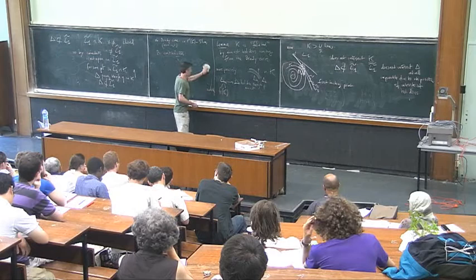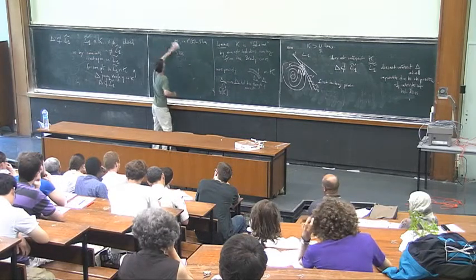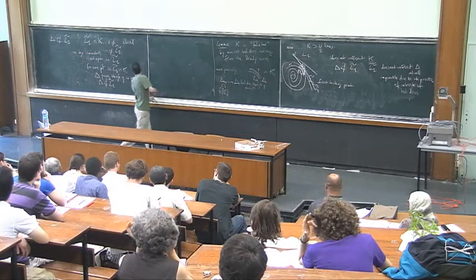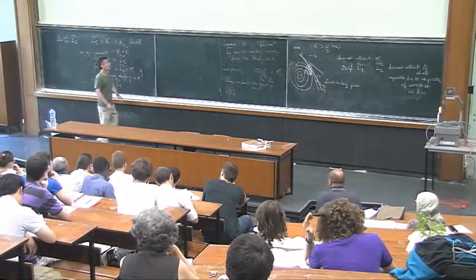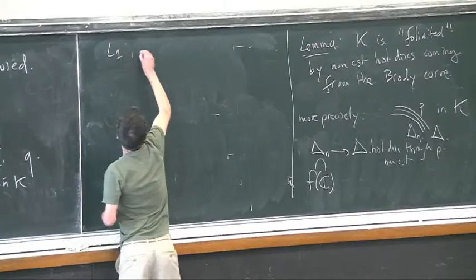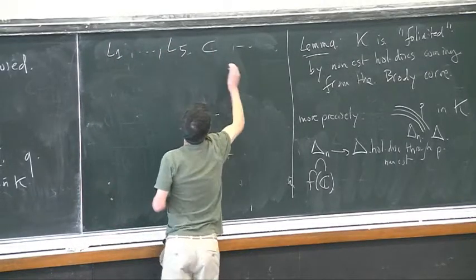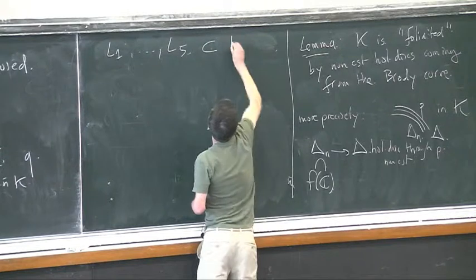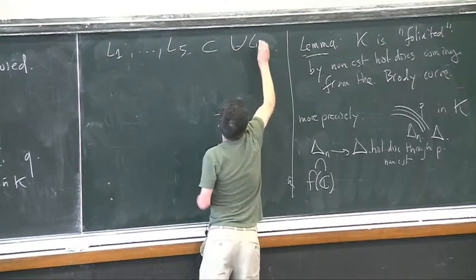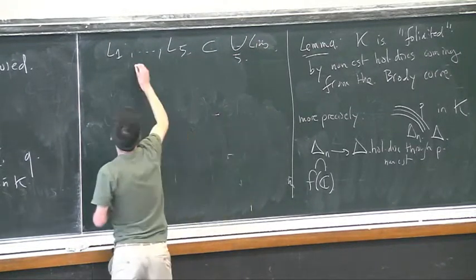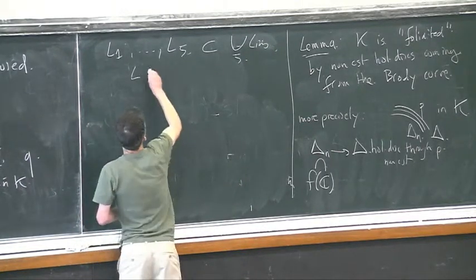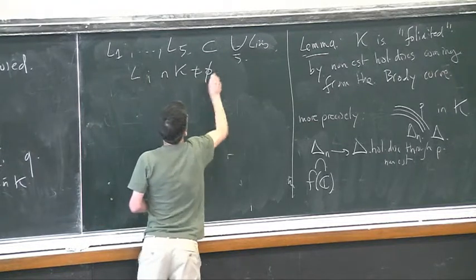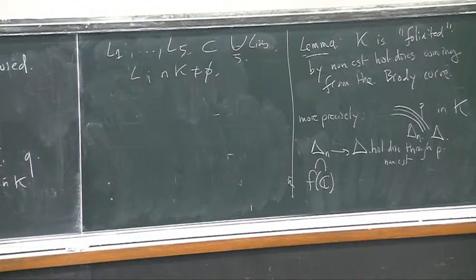And so at this point, any line inside this configuration, L1 to L5, inside the union of 5 lines, should be intersecting K. This is precisely what I proved before.